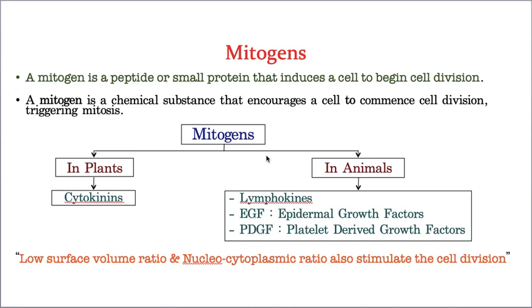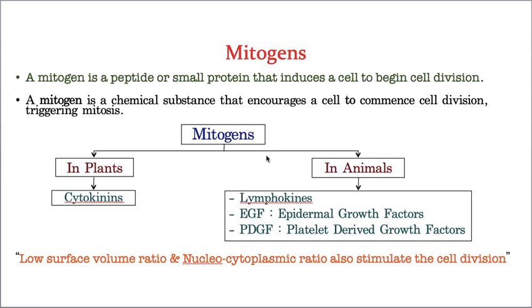That means the cell needs to participate in cell division whenever it is needed. For that, they need some proteins to activate the cell, a group of proteins which activate the cell so that the cells can participate in cell division, and that group of proteins is called mitogens. Hope you understood. Now we are going to discuss the various types of mitogens.